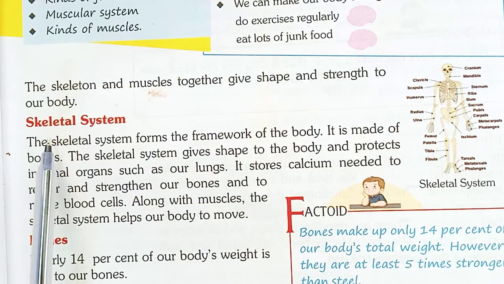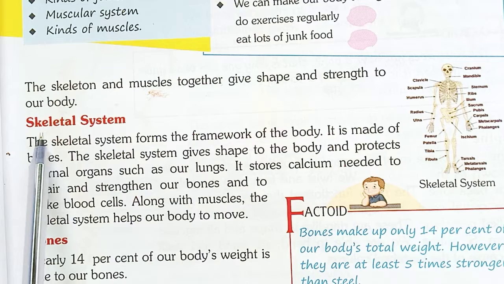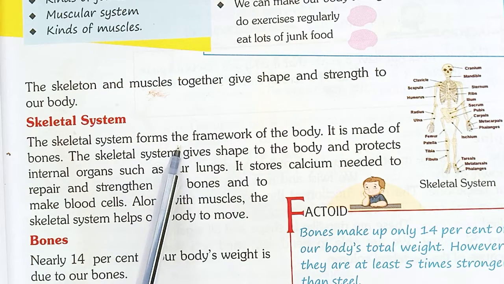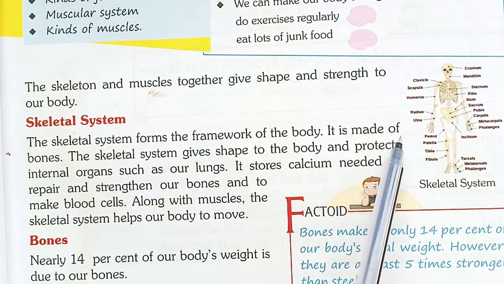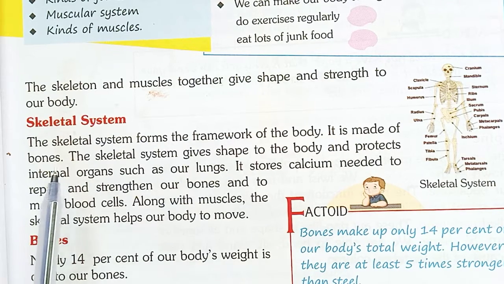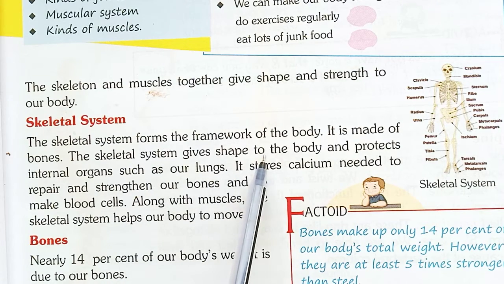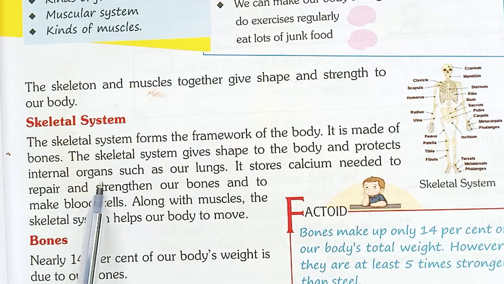Now let us discuss what the skeletal system is. The skeletal system forms the framework of the body. It is made of bones. The skeletal system gives shape to the body and protects internal organs such as our lungs.